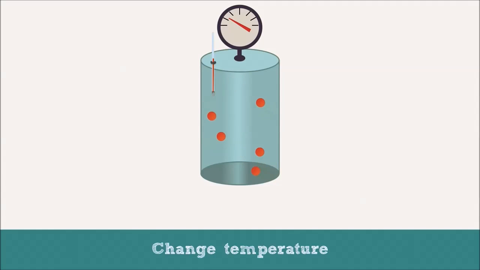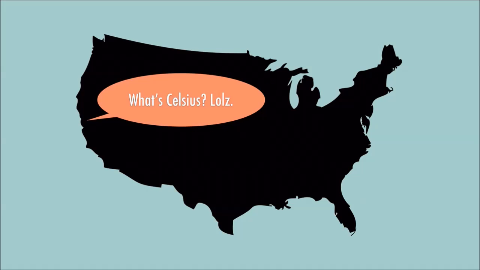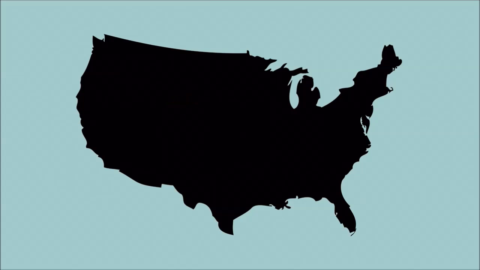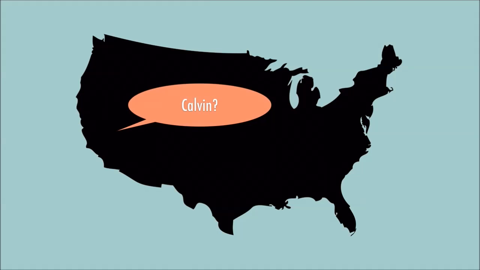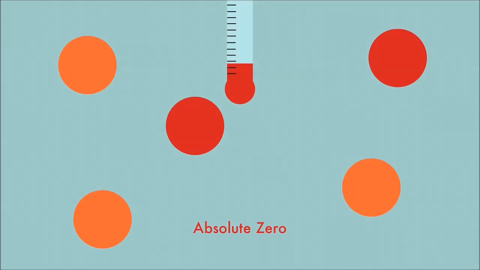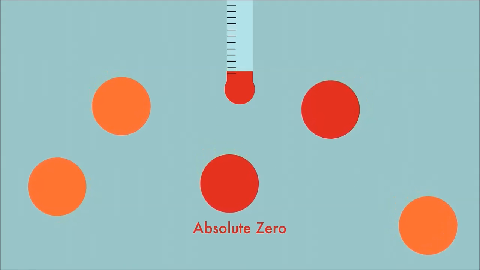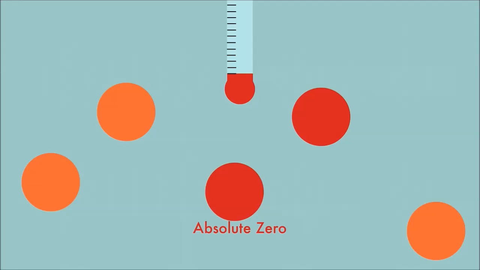Temperature is actually a measure of the kinetic energy, or movement of the particles. When we add heat, we increase the kinetic energy, causing more collisions and raising the pressure. Now, speaking of temperature, Americans get a lot of crap from the rest of the world because we don't use Celsius, but it turns out Celsius isn't all that great either. Scientists prefer to use Kelvin. No, not Kelvin, Kelvin, because it goes to absolute zero, where the kinetic energy of atoms is zero. Well, theoretically, it's zero because the atoms will stop moving.